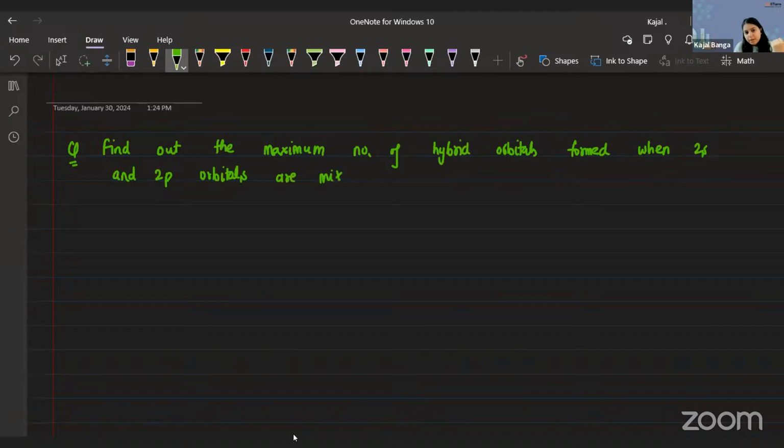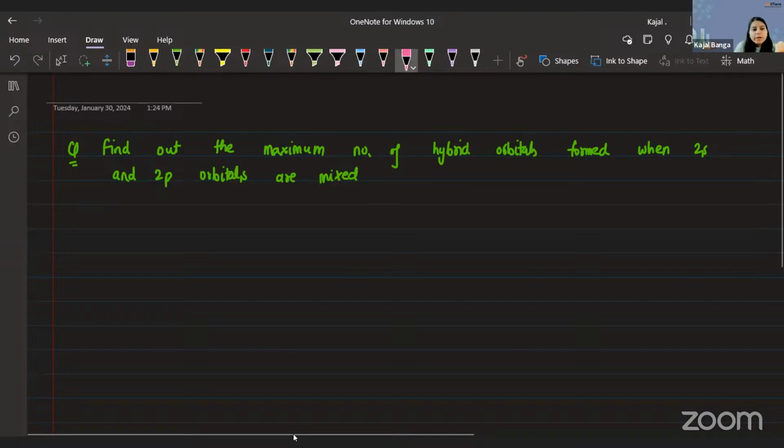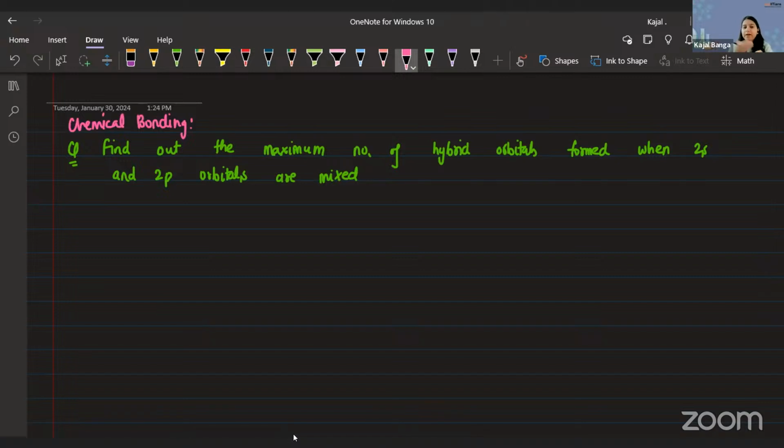This was an integer type question, and by looking at it, you can definitely say it is chemical bonding. Hybridization, you can divide the concept also. You are done with half of the question if you are able to identify which particular chapter, which concept it belongs to, because then by default your mind will go in that direction. That is half of the battle already won. So it is chemical bonding and the concept involved is hybridization. Hardly 10 seconds or max 20 seconds in and out of this question.